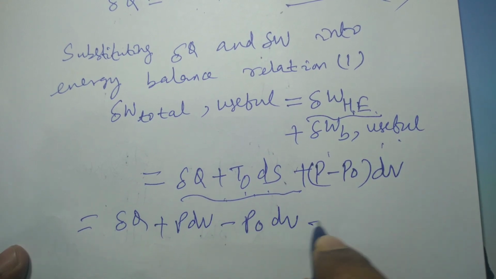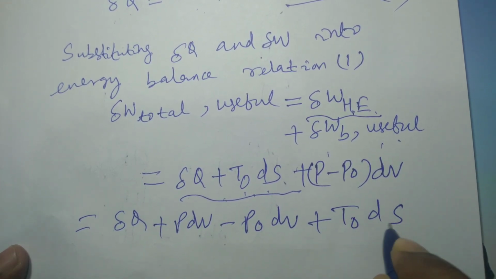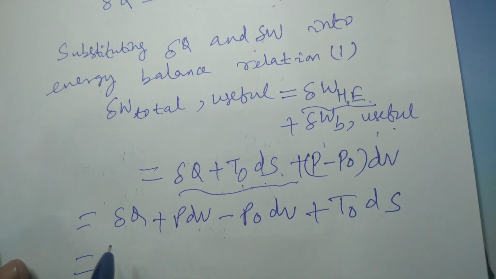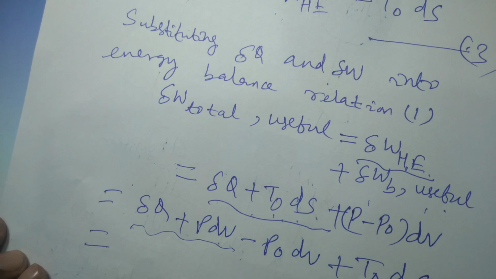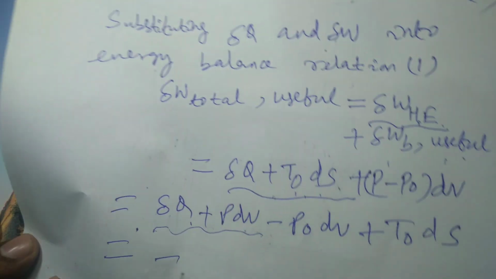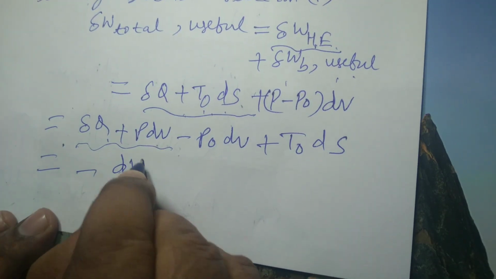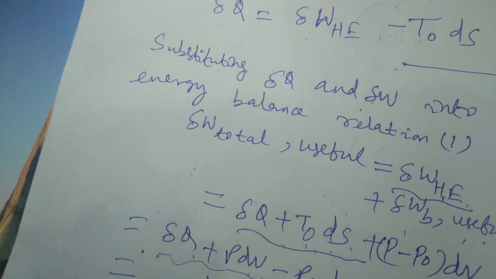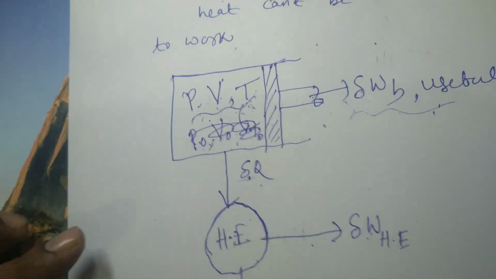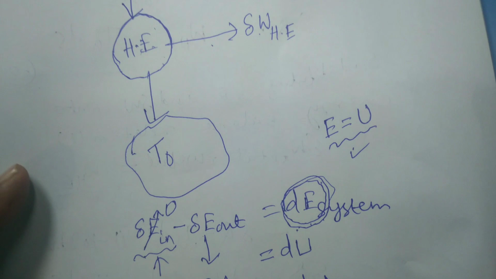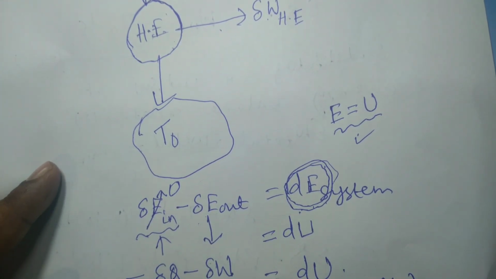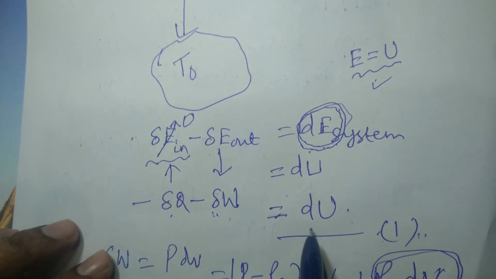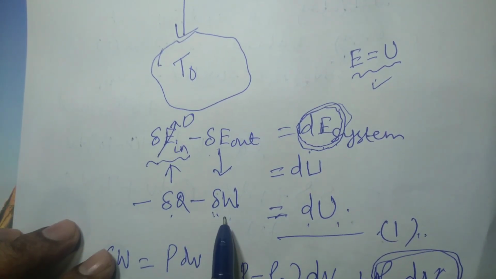plus T0 ds, and this is equal to, from equation 1, we can write this as nothing but minus du. You see, from equation 1, minus del Q minus P dB is du. This is the total P dB work produced.